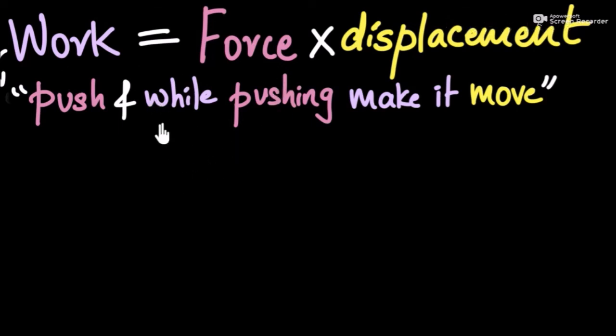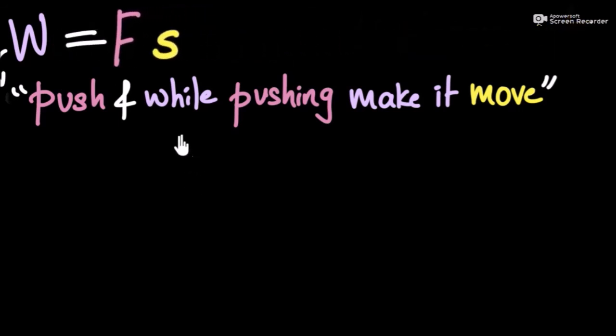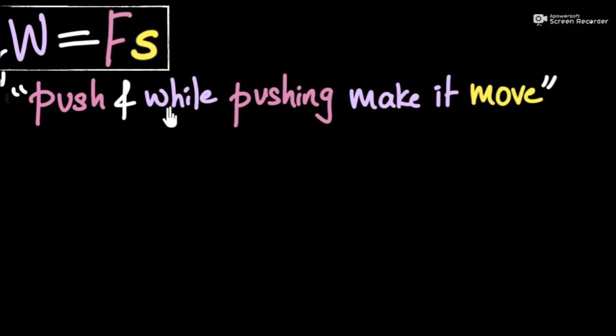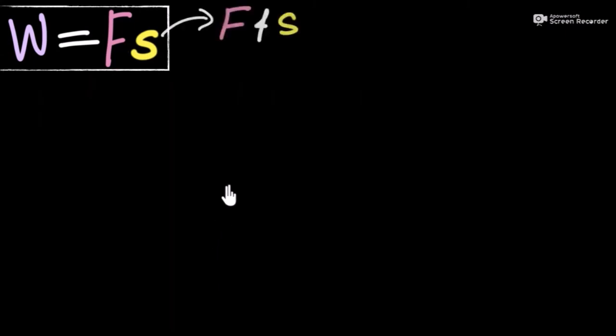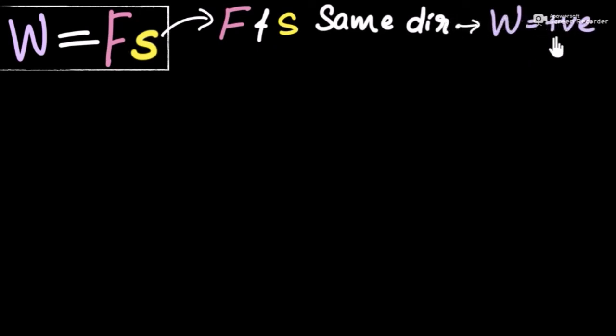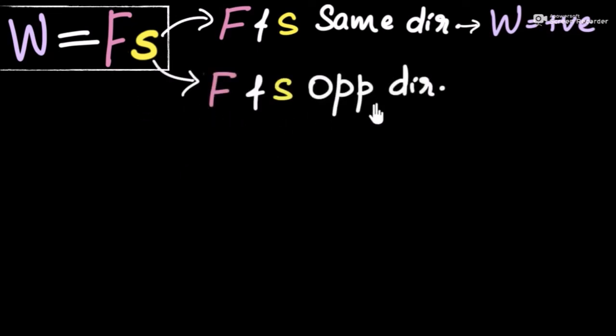If the force and displacement happen to be in the same direction, that's when we say that the work done is positive. On the other hand, if the force and displacement happen to be in the opposite direction, we say that work done is negative. This is when the work becomes smaller than 0 because it's a negative number. So let's look at some examples.